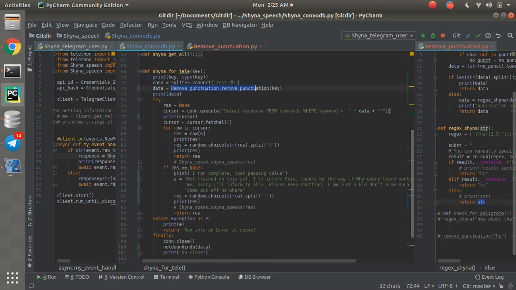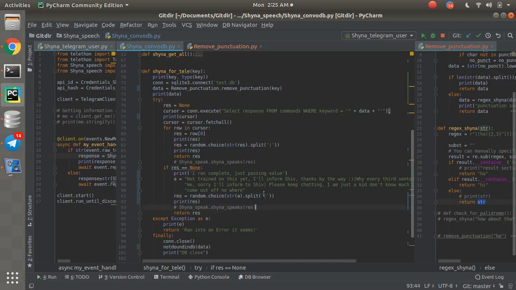Once you're done with that, I created one more package file for removing punctuation marks, as I told you that I use regex. With the help of that, I get the data. I've just removed the clutter from the key, and then pass it to data, and cross-check in the database. If it is there, then give a response back, and if it is not there, then just get a response with a random choice that it's not available or something, in a funky, nice way that I can put through, and then just give a response back on the chat.